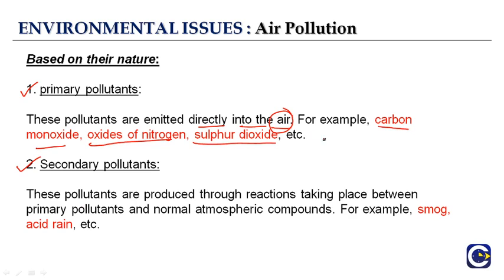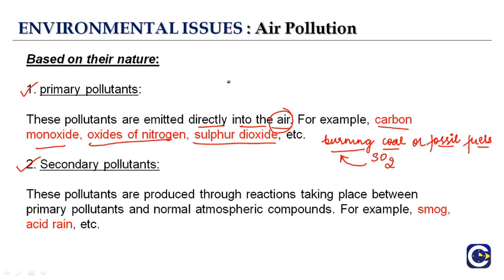So for example, we are burning the coal or the fossil fuels. These are the identifiable sources and they are emitting out sulfur dioxide, which is being released into the atmosphere or air. That is why they have been classified into the primary pollutants.